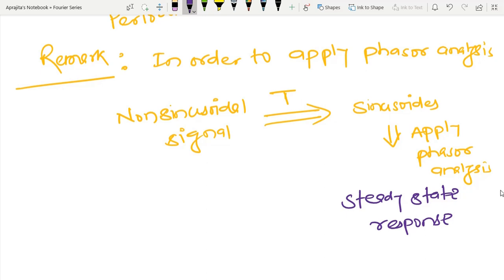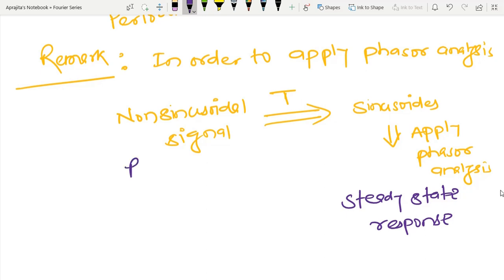Now it is possible to show that this transformation is nothing but some kind of series representation, in the form of sinusoids, of any non-sinusoidal periodic signal.